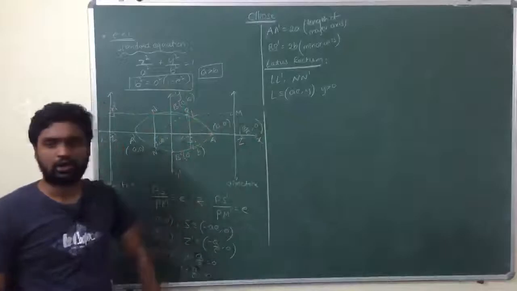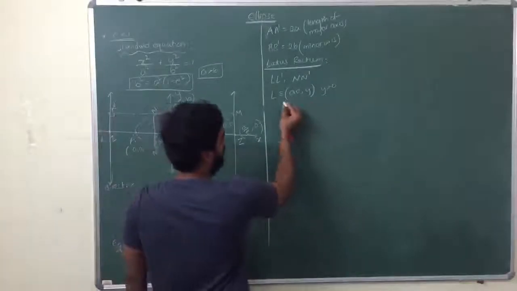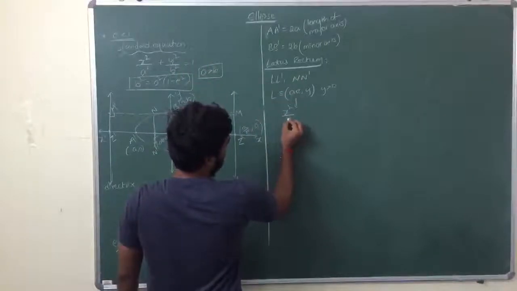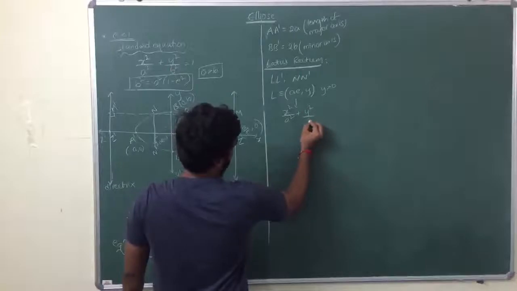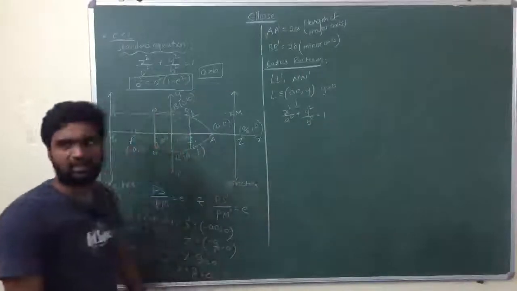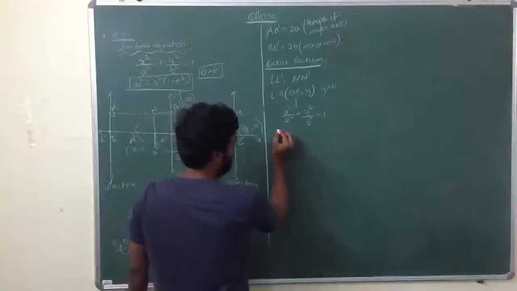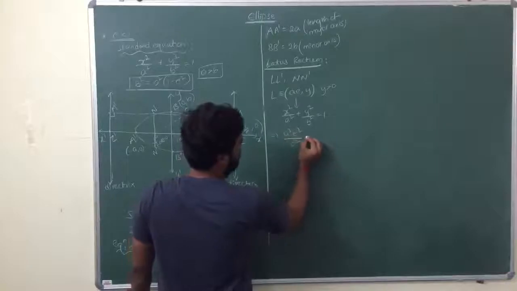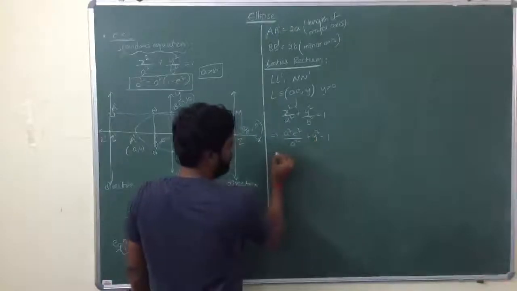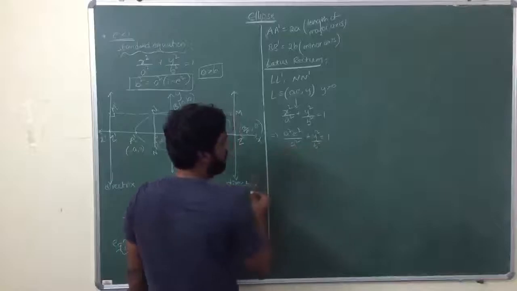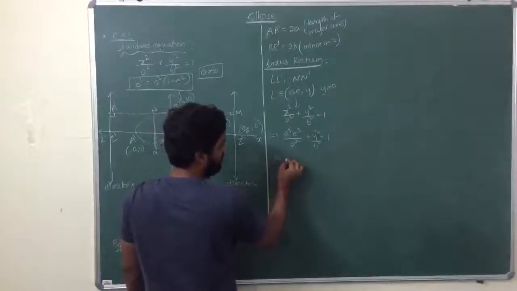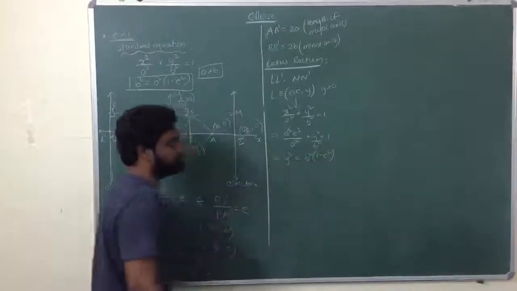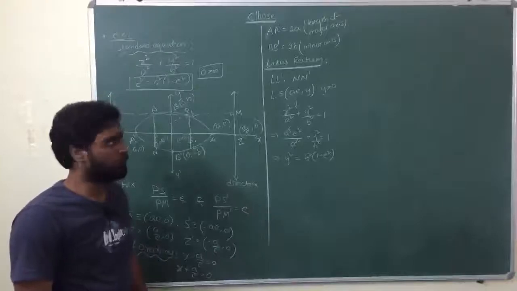Now (ae, y) lies on the ellipse x square by a square plus y square by b square is equal to 1. So a square e square by a square plus y square by b square is equal to 1. The a square cancels. Y square is equal to b square of (1 minus e square).